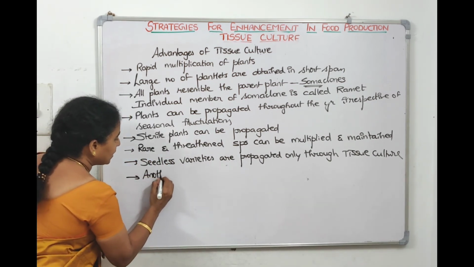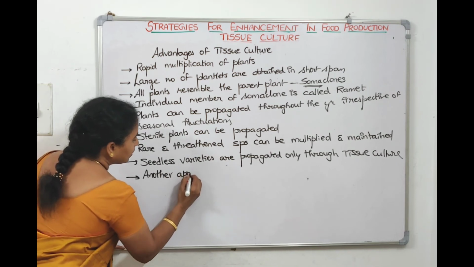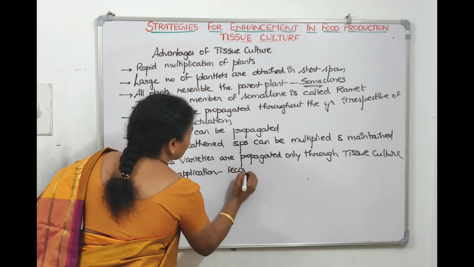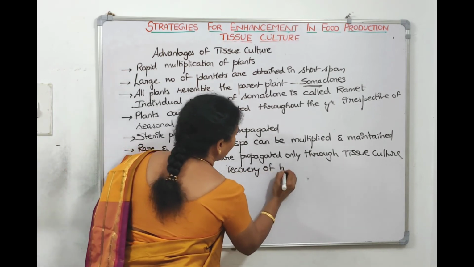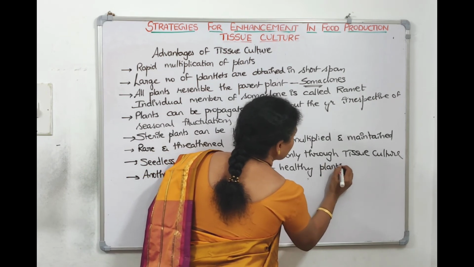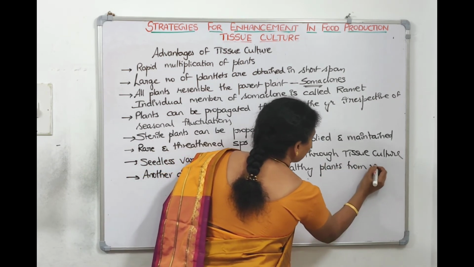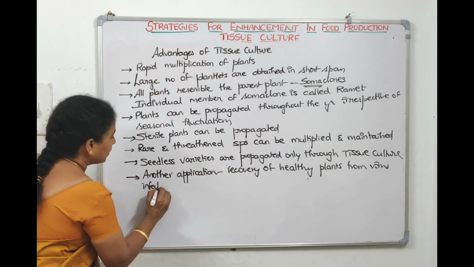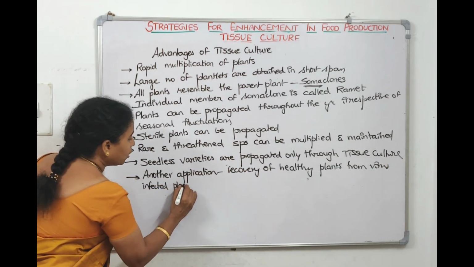So NCERT says another application is recovery of healthy plant from virus infected plant. How do we do it?